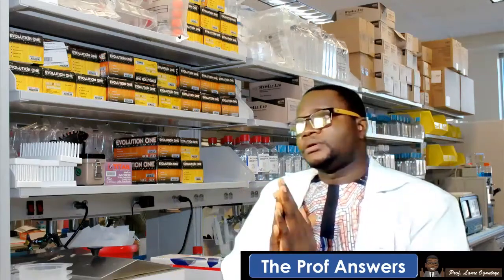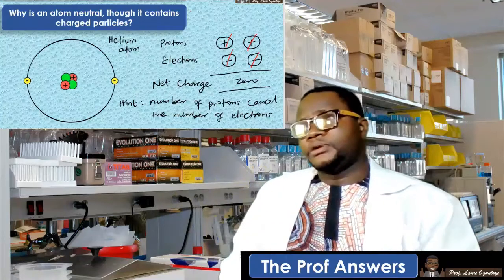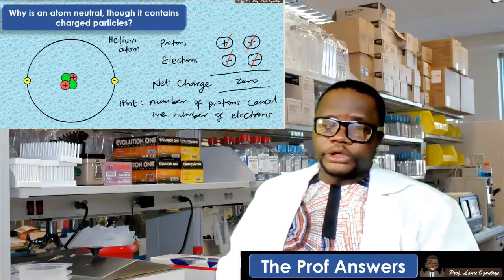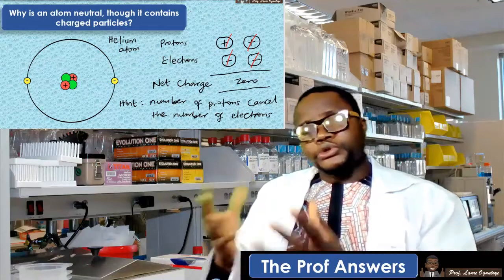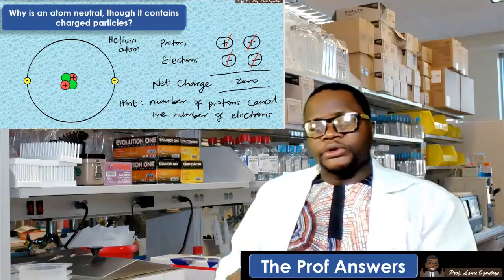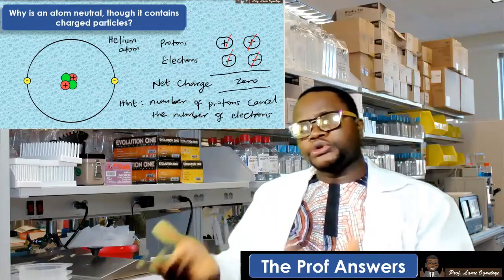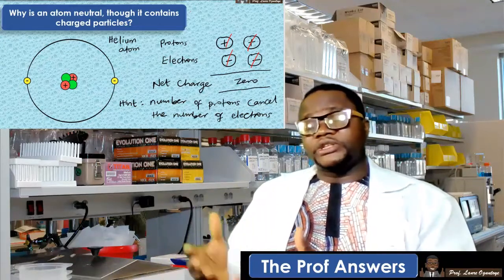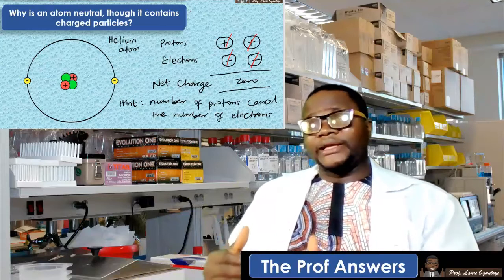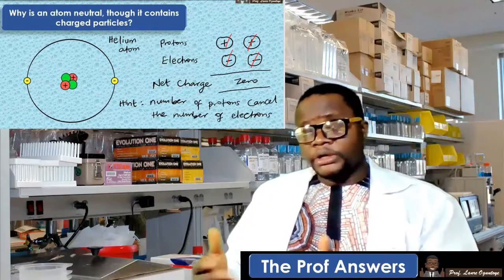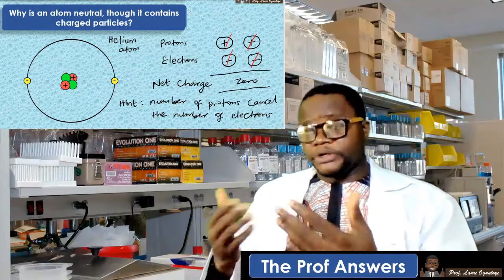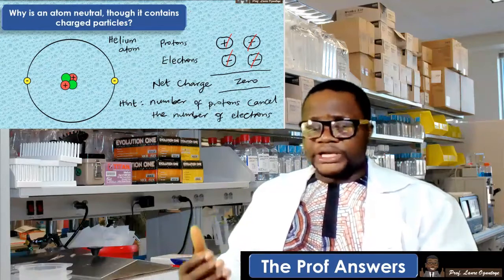If I take an element, let's say helium. Helium has 2 protons and 2 electrons. We know the neutrons are neutral. So, 2 protons, 2 electrons. Protons are positively charged. That tells us that in an atom of helium, there will be 2 positives. Electrons are negatively charged.